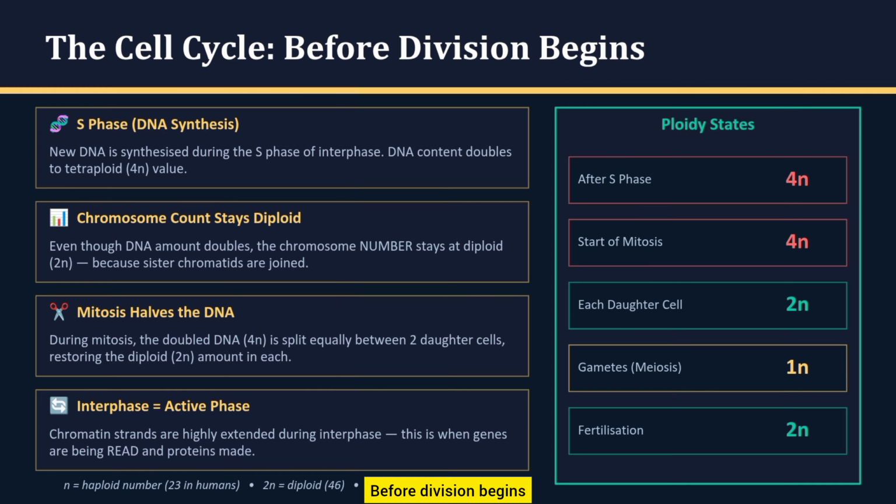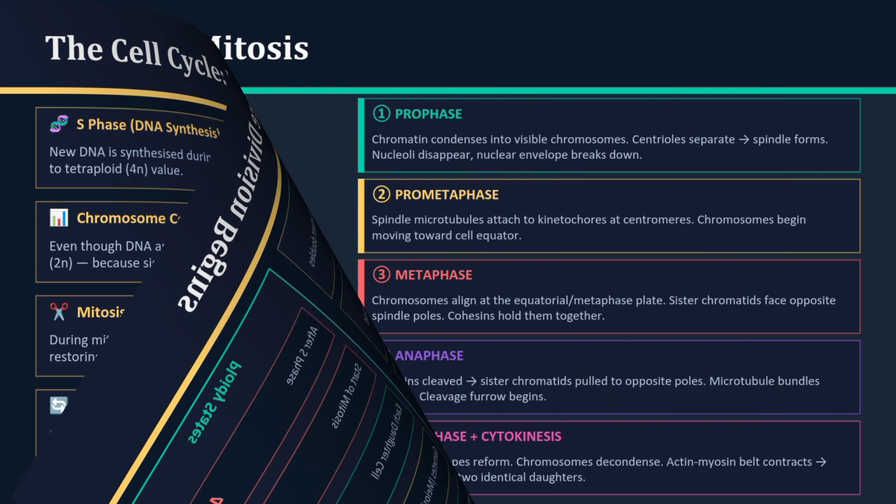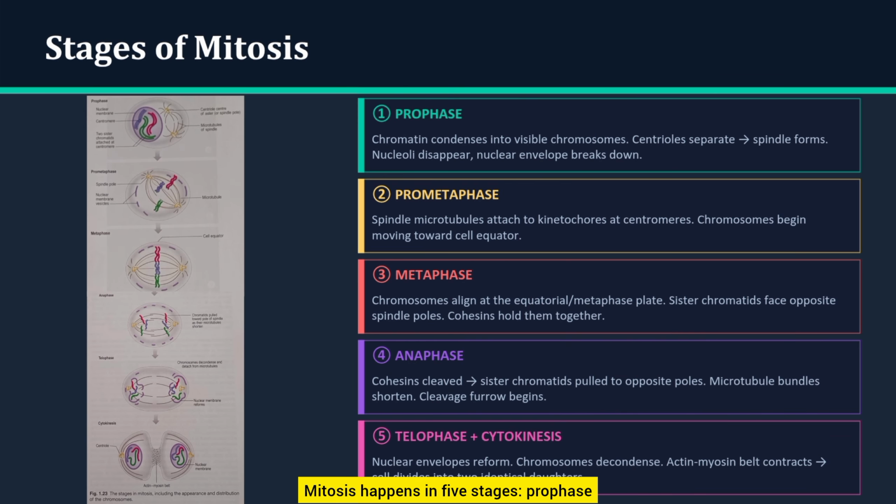Before division begins, the cell enters the S phase, where DNA doubles. But here's the key: chromosome number stays the same, only DNA content increases. Same chromosomes, double DNA. Mitosis happens in 5 stages: prophase, prometaphase, metaphase, anaphase, and telophase.